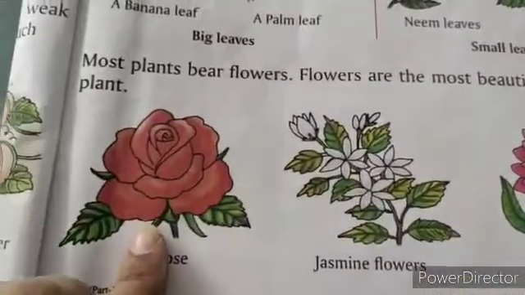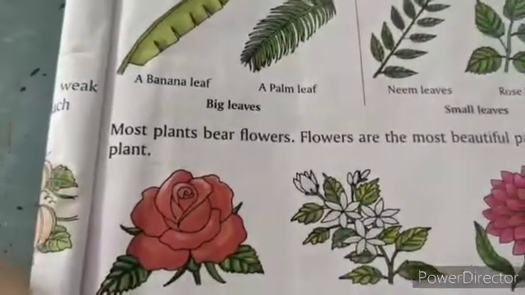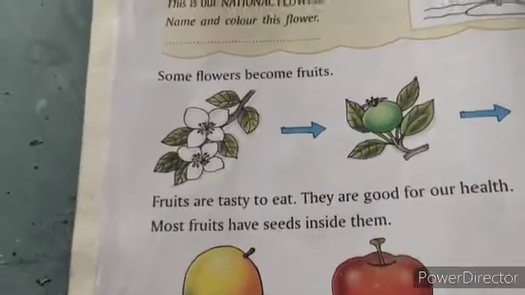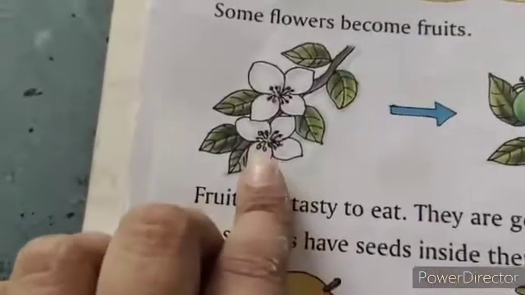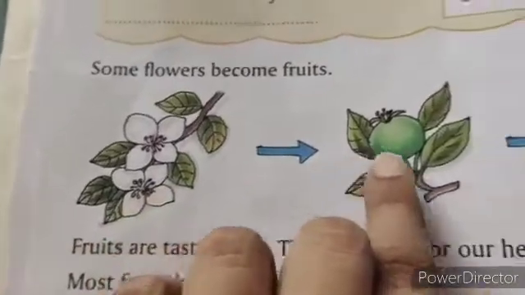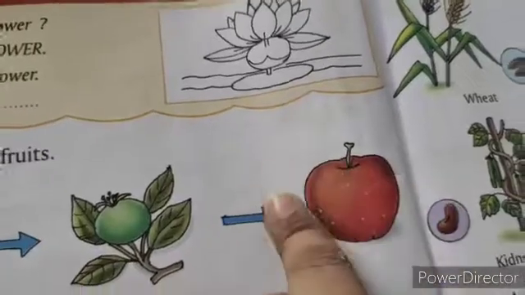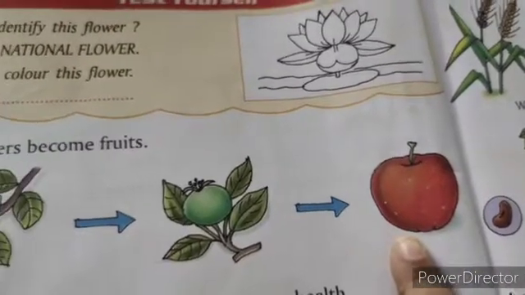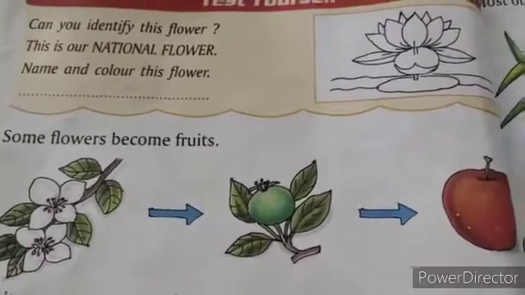See children, flowers are the most beautiful part of the plants. Some flowers become fruit. See here, how the flower is there, from the flower how the fruit is rising, then the complete formation of a fruit. Did you all eat fruits? It will be tasty to eat.